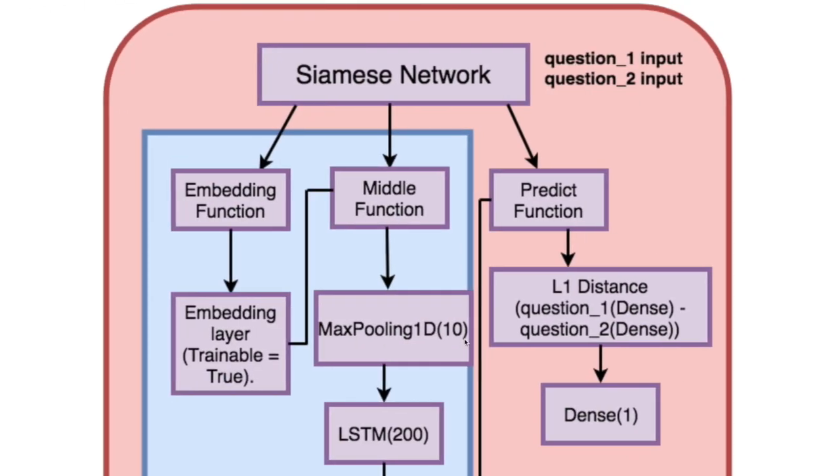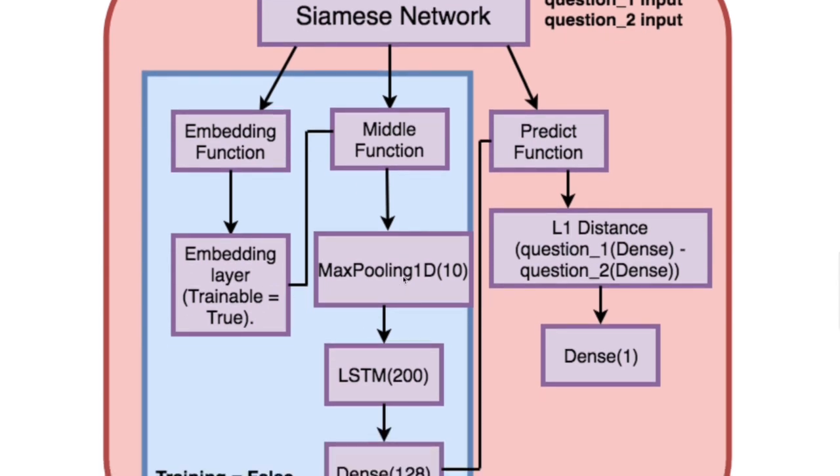Basically, this embedding function takes in these questions as input, as integers, and then maps each word to a 300 dimensional vector. It converts each word into a vector, and then that goes to this middle function, on which I apply a max pooling layer. The reason I use this max pooling layer is that I try to extract the important features from the sentence which is input to the model.